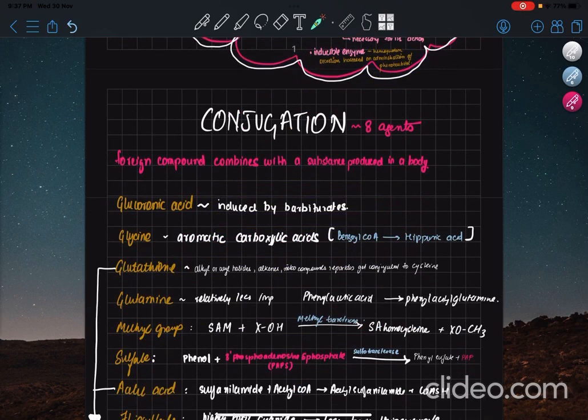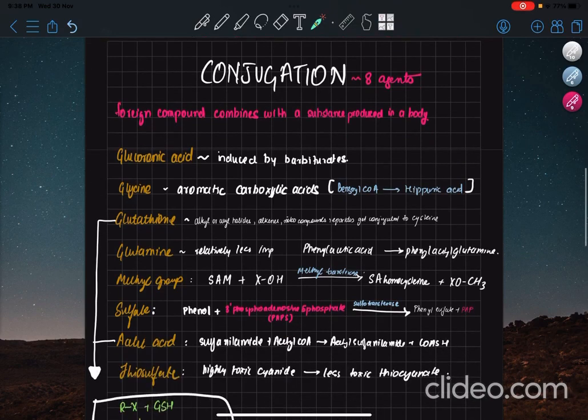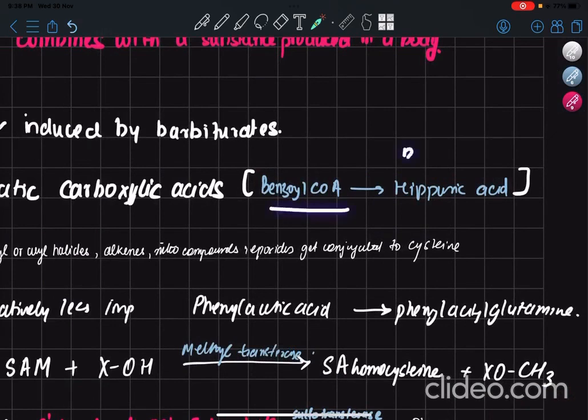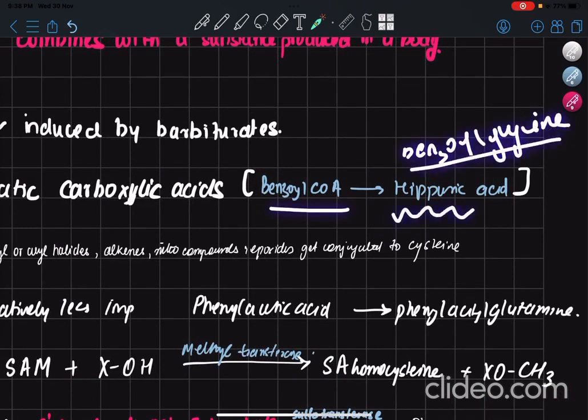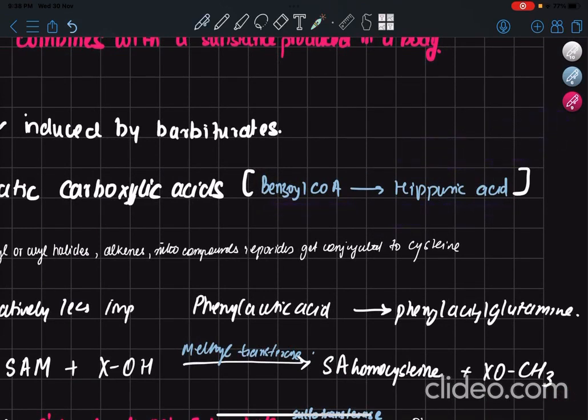Next, coming to glycine. Glycine mostly acts on aromatic carboxylic acids like benzoic acid, which, if you add a CoA, will become benzoyl CoA, or phenylacetic acid, or cholic acid. What happens in the reaction is simple. Glycine gets added, and you will get a product. So phenylacetic acid will give phenylacetyl glycine, and cholic acid will give glycocholic acid. The important one I mentioned here is benzoyl CoA to benzoyl glycine, right? So that is nothing but hippuric acid. So here I'll probably write it's the benzoyl glycine, right?